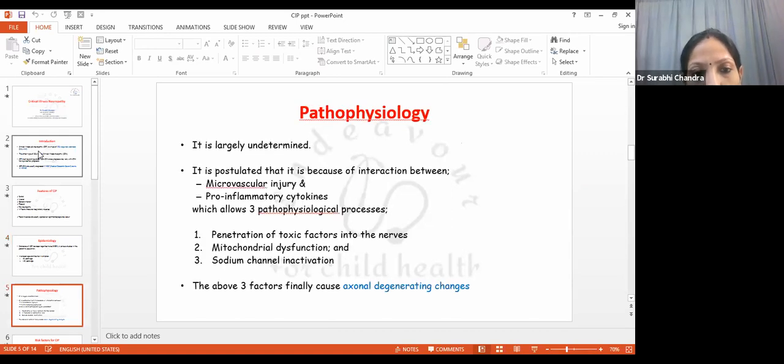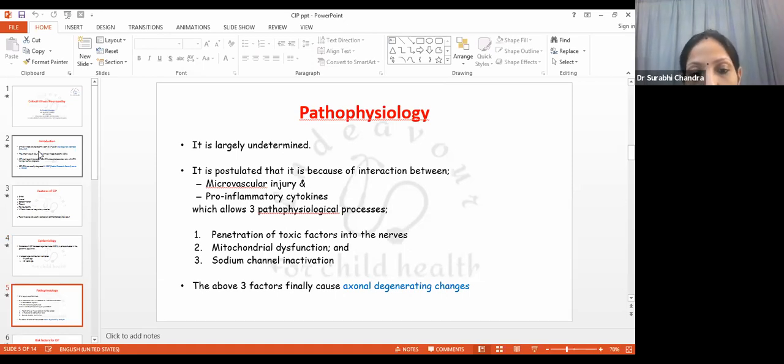Then pathophysiology is largely undetermined, but it is believed that there are two major events: microvascular injury, and the second is release of pro-inflammatory cytokines, which leads to the formation of microthrombi and cellular dysfunction, and ultimately mitochondrial dysfunction, and finally sodium channel inactivation.